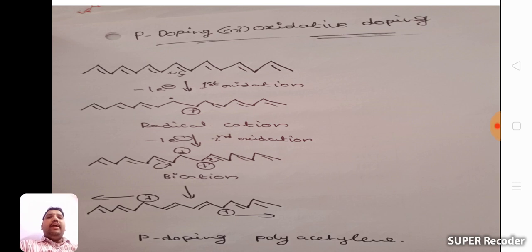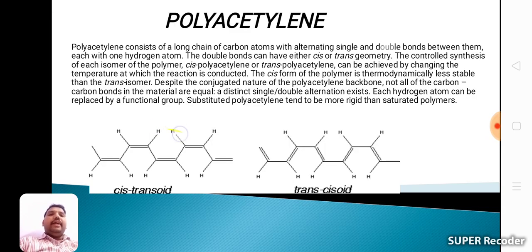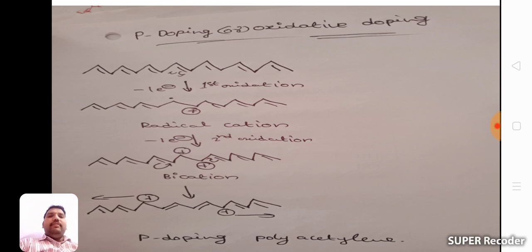Now we add an oxidation reaction. Oxidation means in the presence of Lewis acids or halogens, one electron is removed. So we get a radical cation. Next we add a second oxidation, which again removes one electron, and based on that electron loss we get a dication.